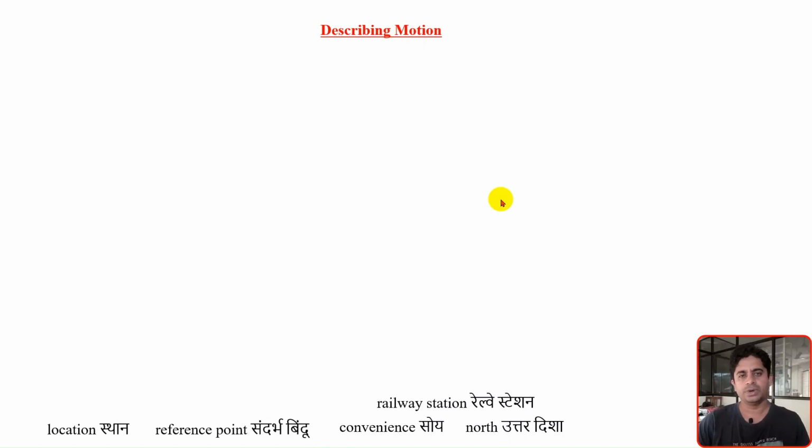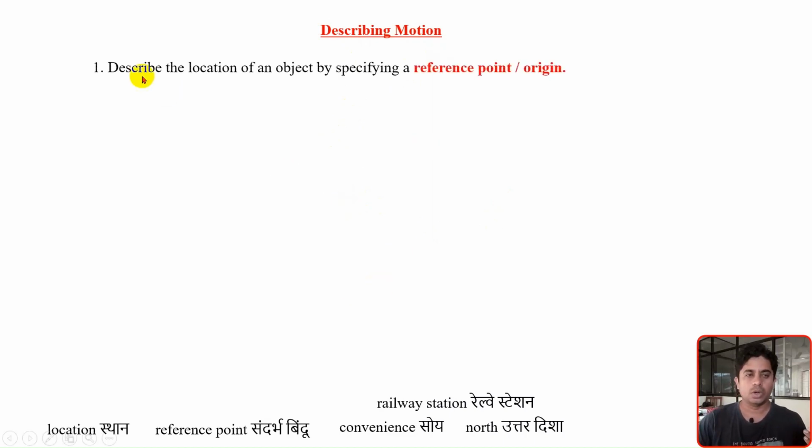Hello everyone. In the last video we discussed different examples of motion. In this video we will discuss how we describe the motion. To describe the location of an object, we specify a reference point or the origin. With reference to this reference point or origin, we can tell the location of the object.